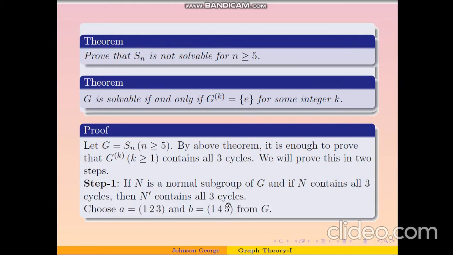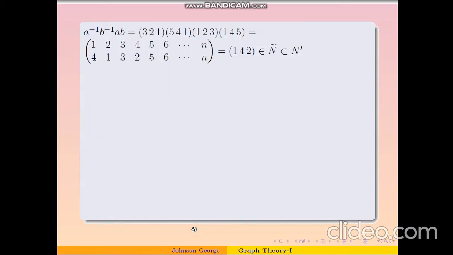So let A and B be these three cycles. We know that these three cycles are in G because G is either S5, S6, S7 and so on. Because N contains all the three cycles, A and B are also in N. Now note that A inverse B inverse AB is nothing but this.